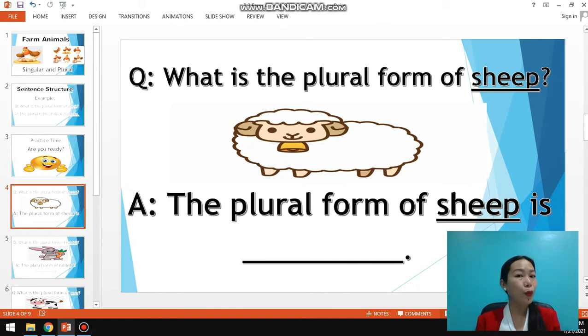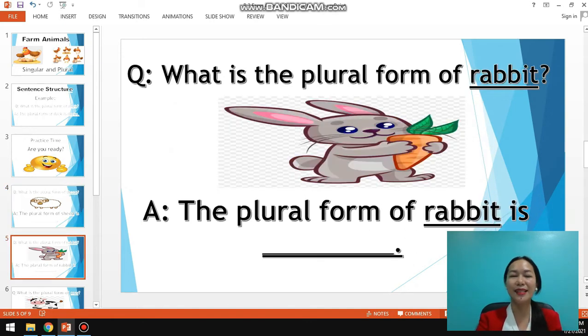Okay, for the word sheep, it doesn't change. Okay, the word is still the same. Either it is singular or plural, it doesn't change. It is still the same. Okay, very good. Let's go to the next.